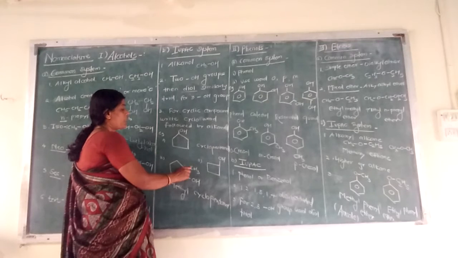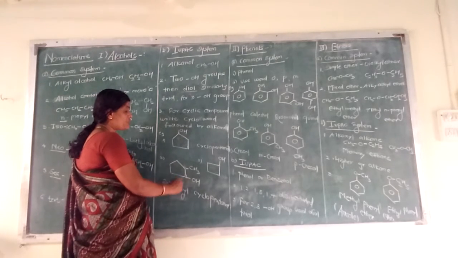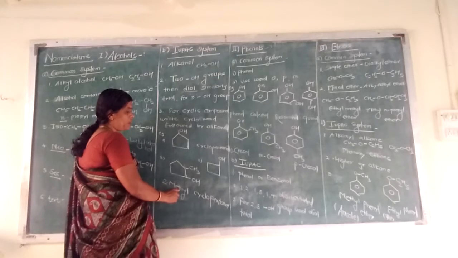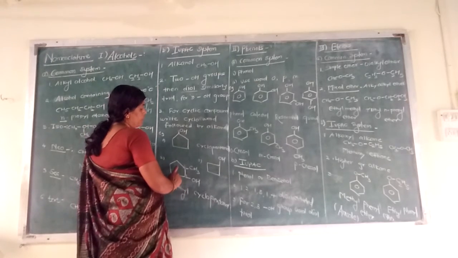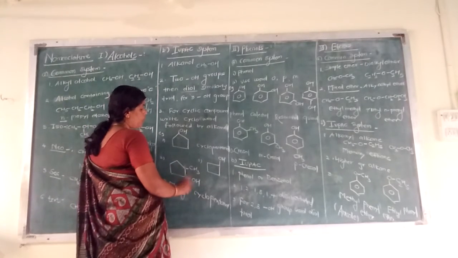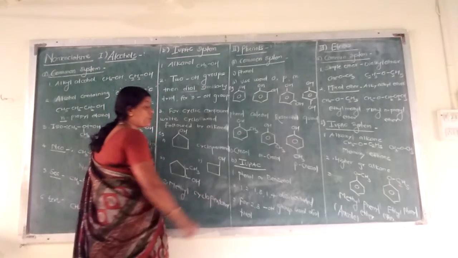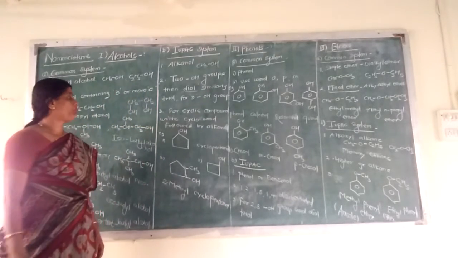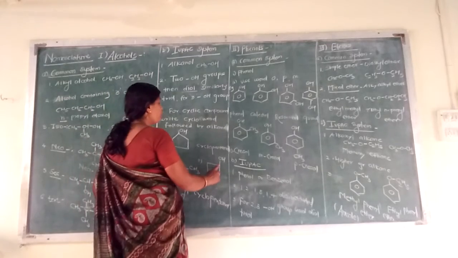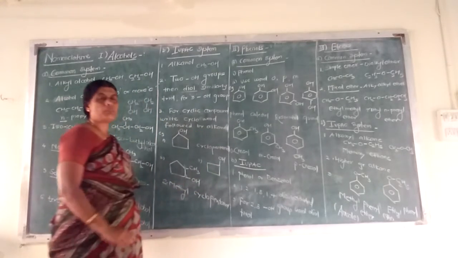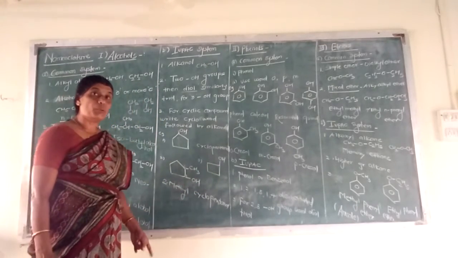The rule is that the substituent comes first. The substituent is methyl. What position? 2. So 2-methyl. Then cyclic, so cyclo. 5 carbons, pentane. Alcohol is there, so it becomes pentanol. This has 1, 2, 3, 4 carbon atoms. It is a cyclobutanol.